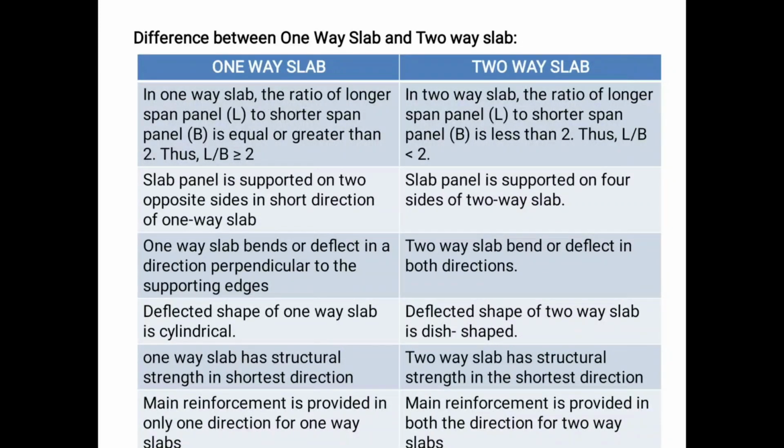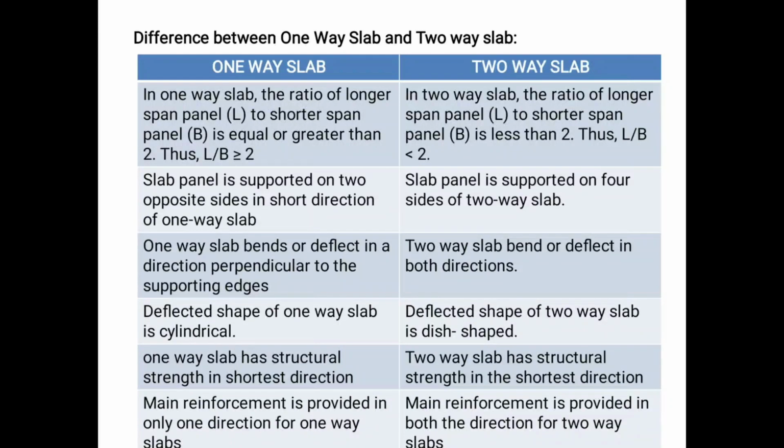A one-way slab is supported on two opposite sides, only in the short direction, that is the x direction. But a two-way slab is supported on four sides, in the x direction and the y direction. In the x direction you have two beams, and in the y direction you have two beams, so it is supported on four beams.